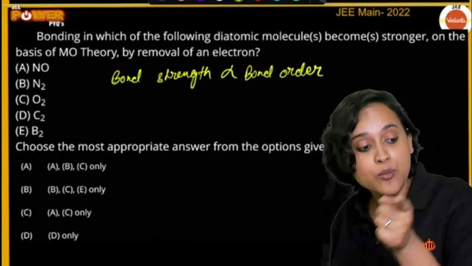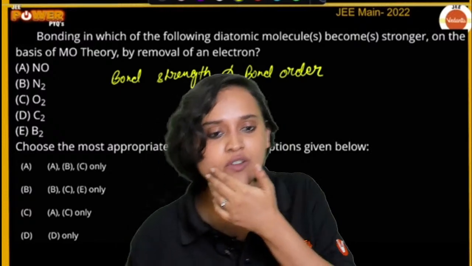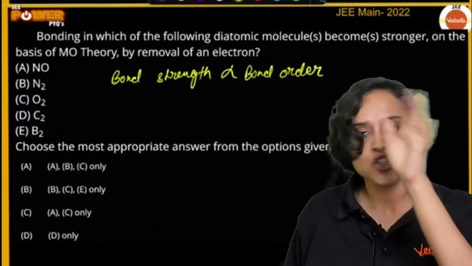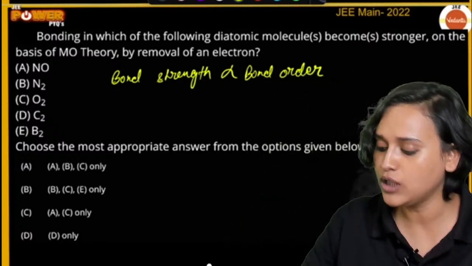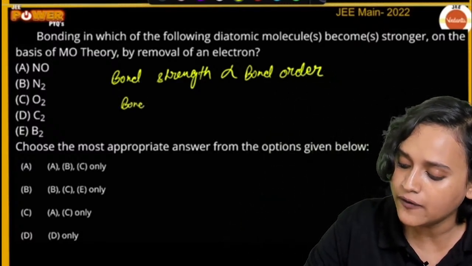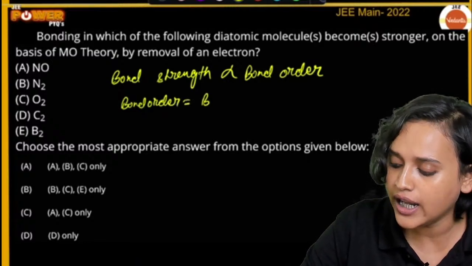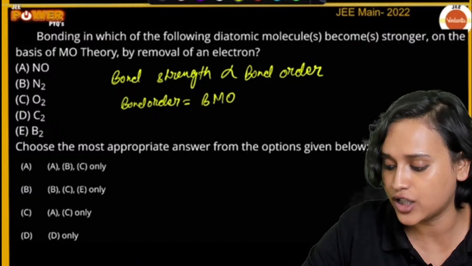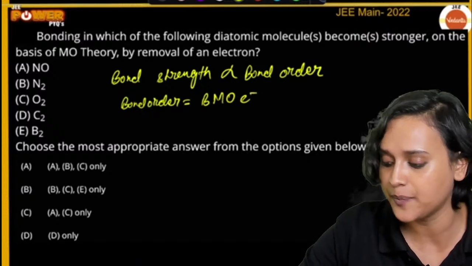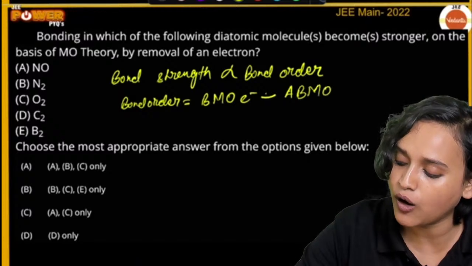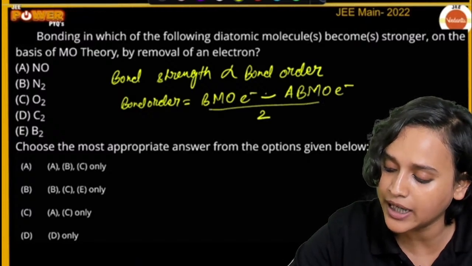Now, let's say that we remove electrons from anti-bonding. So, what is the formula of bond order? The formula for bond order is bonding molecular orbital electrons, BMO electrons, minus anti-bonding molecular orbital electrons, divided by 2.